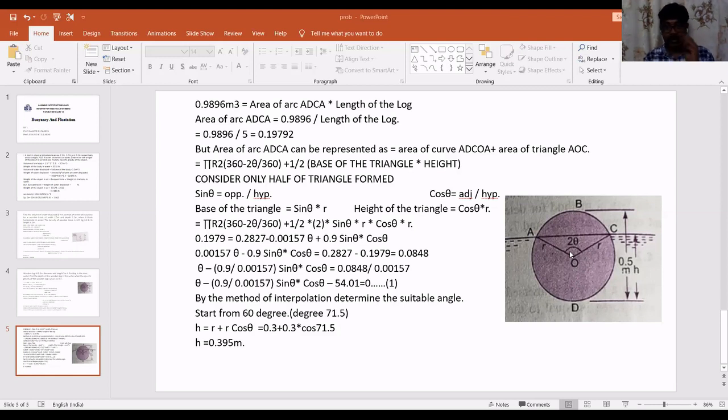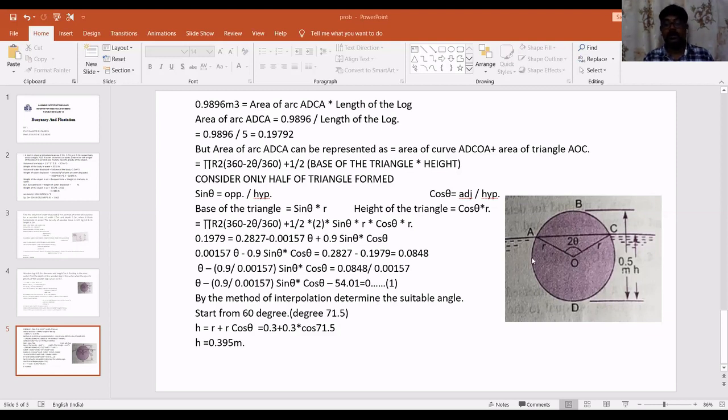Arc ADCOA represents a part of a circle, and AOC is a triangle. So I will split the area into two parts, one with respect to the circle and the other with respect to the triangle. I will rewrite this entire area in this way.